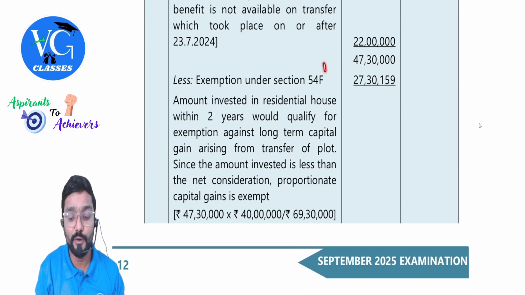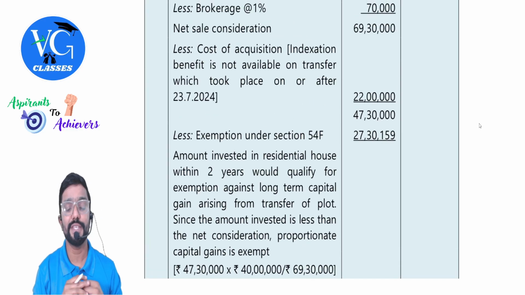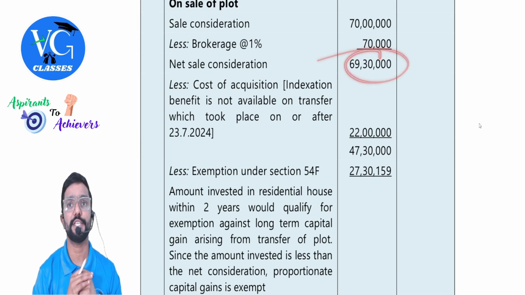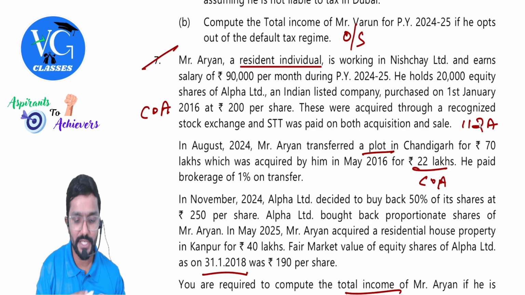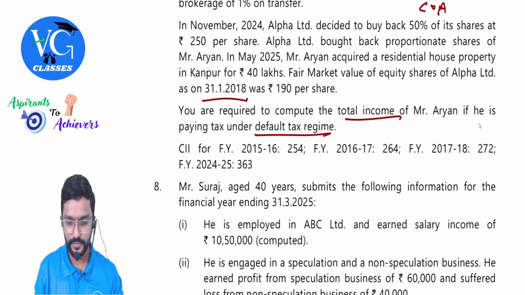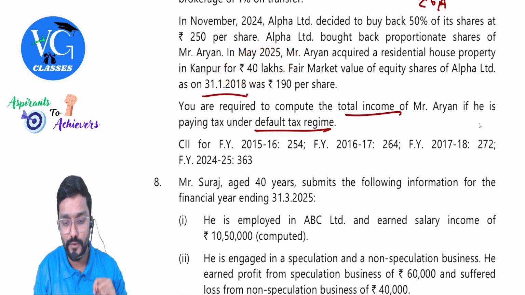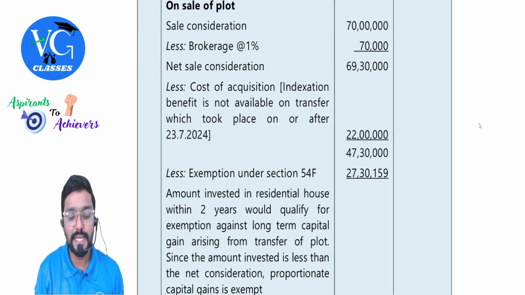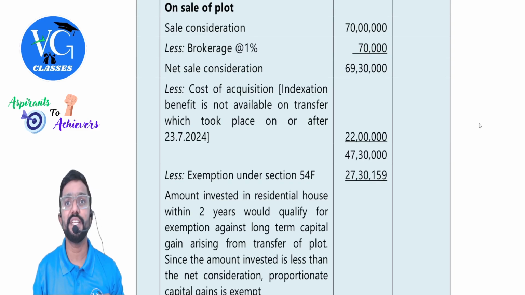But look at the twist here. We need to compare the actual cost of the new asset with the net sale consideration. How much is the actual cost of the new asset? 40 lakh, correct, a new house. Is it less than 69 lakh 30,000? Yes.